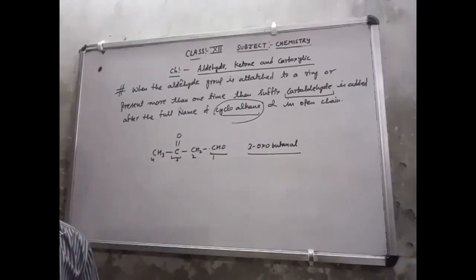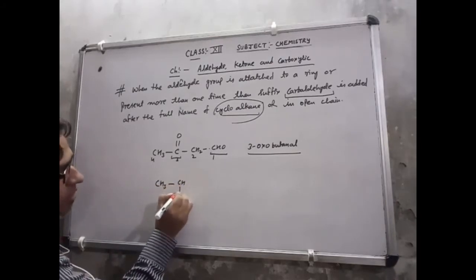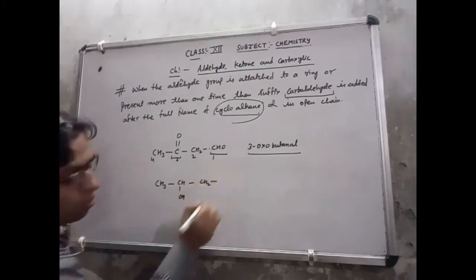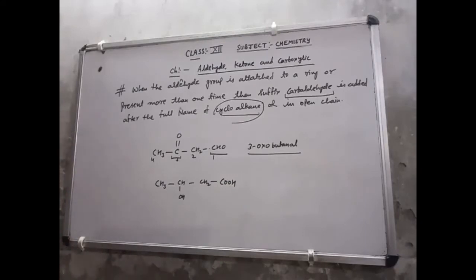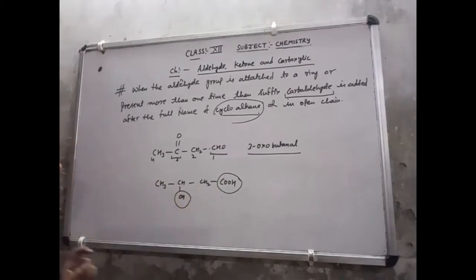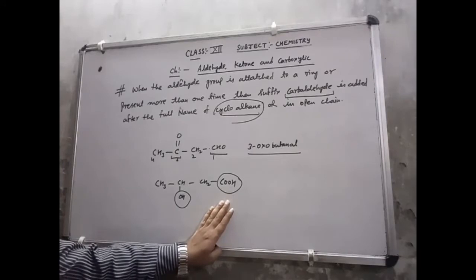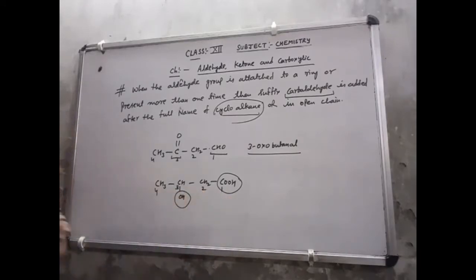Now the second one. Suppose I have here CH3, single bond, CH, single bond, OH, single bond, CH2, single bond, C double bond O, OH. Again you can check it here: two functional groups are available. One is the carboxylic acid and one is the alcohol. According to priority order, the carboxylic group is higher priority. So we will give the number from this side: 1, 2, 3, 4. This alcohol group is lying on the third carbon, and that is known as hydroxy.